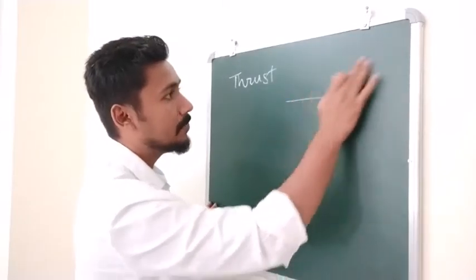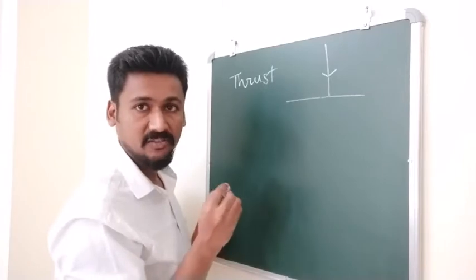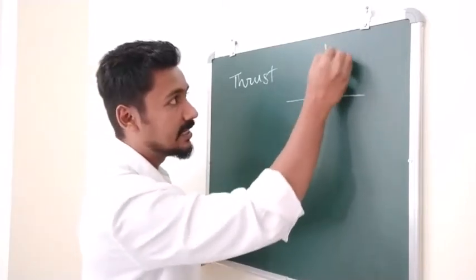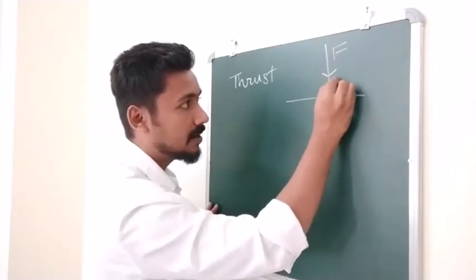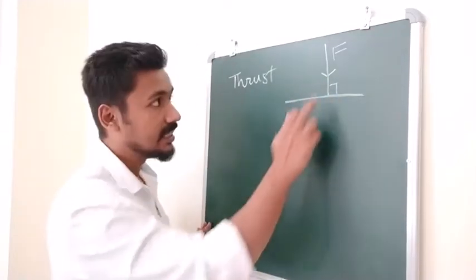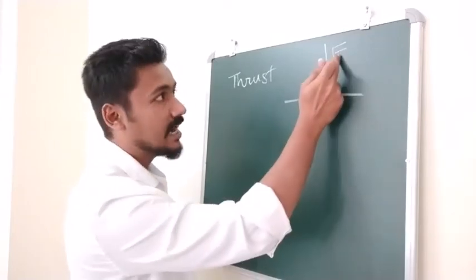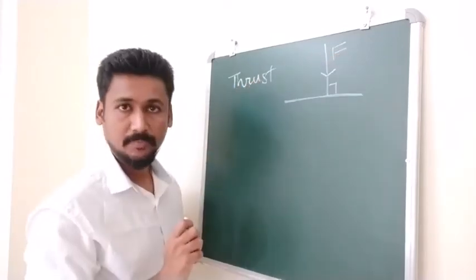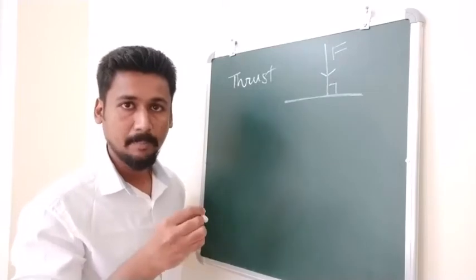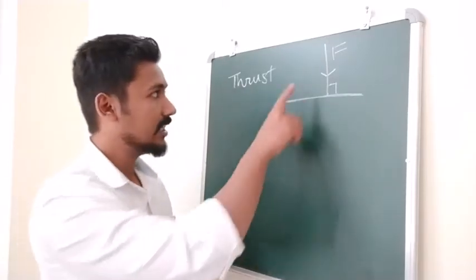But if we apply the force in such a manner that the force is perpendicular to the surface, that is normal to the surface, then that force is known as a thrust. Very simple to understand. A perpendicular force is known as a thrust, right? So that is the concept of thrust.